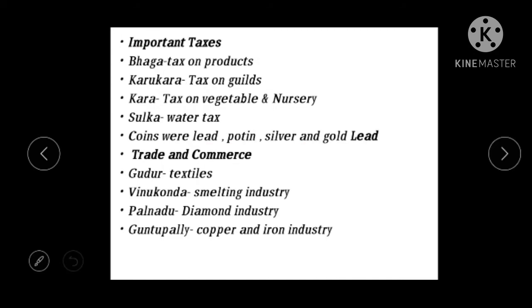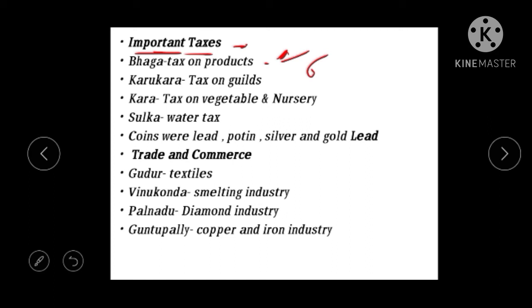Then we see some of the important taxes that were collected by the king or paid by the people. The first one is the Baga. Baga is a tax on products, and this tax is collected at 1/6 part.